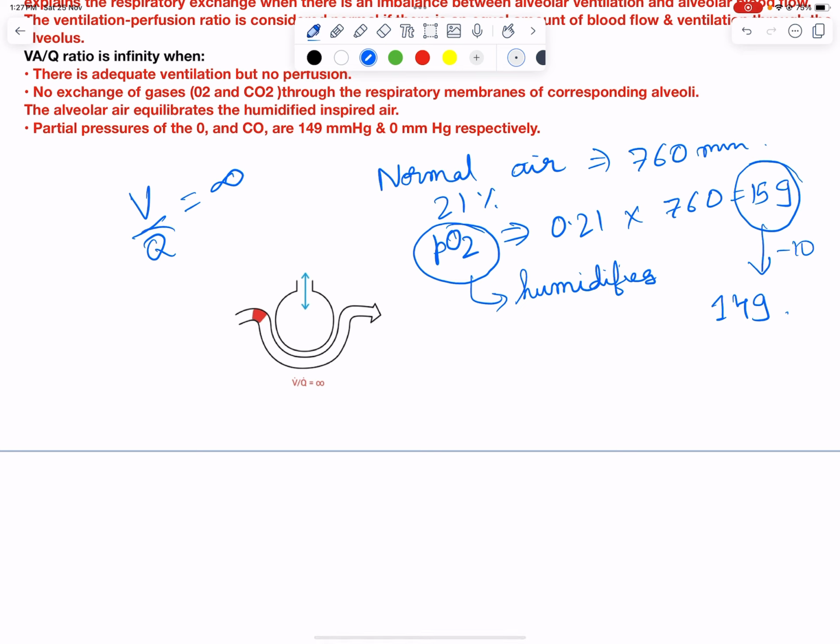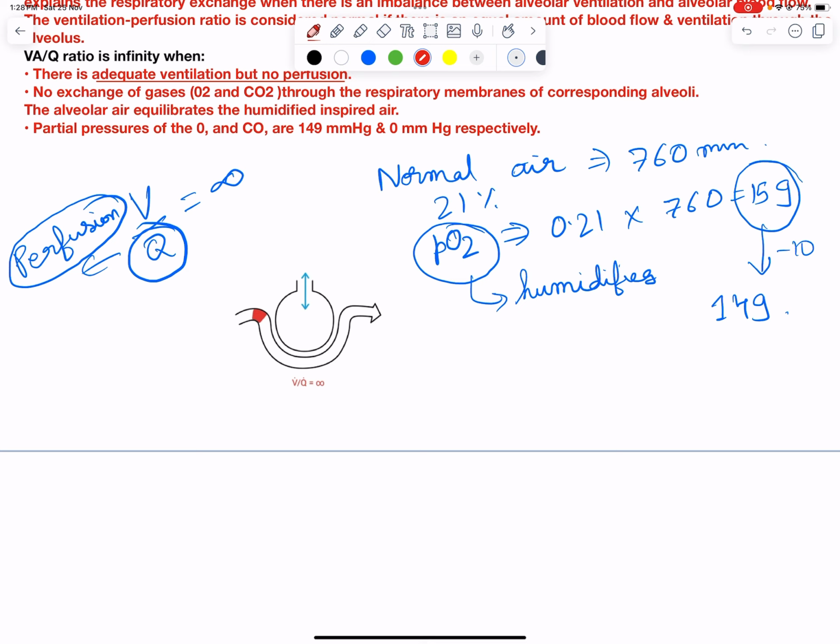When can we prove that perfusion is zero? What are the scenarios when perfusion can be zero? First, there is adequate ventilation but no perfusion, which I have explained earlier.